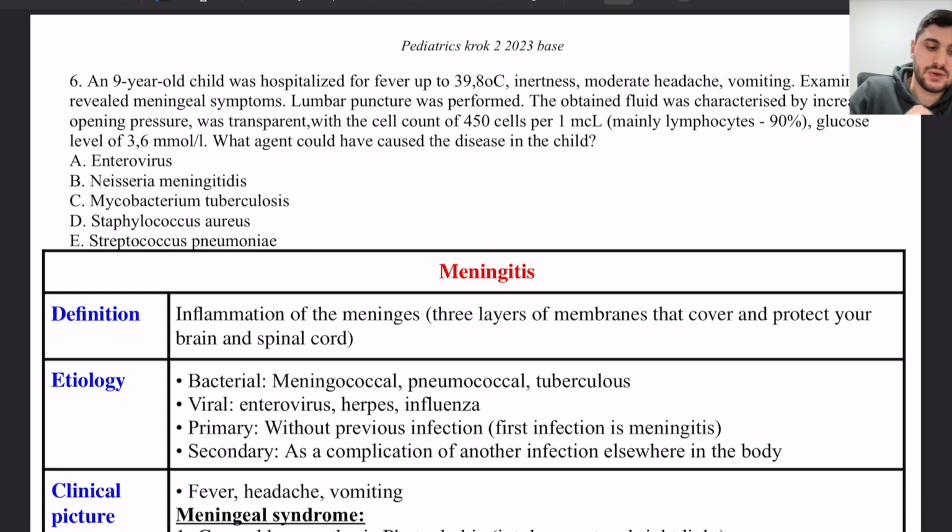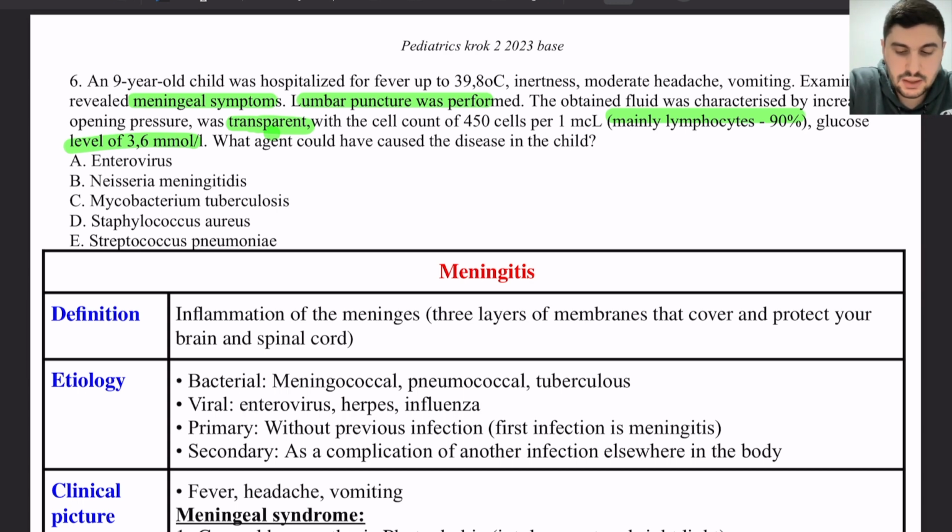Next, we have an important question. You have to understand it. A 9-year-old child was hospitalized for fever up to 39. He has moderate headache and vomiting, and examination revealed meningeal symptoms. Lumbar puncture was performed, and the obtained fluid was characterized by increased opening pressure, transparent, with a cell count of 450 mainly lymphocytes. Glucose level of 3.6. What agent could have caused the disease in the child?